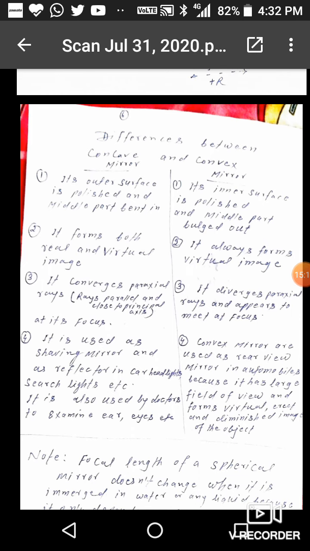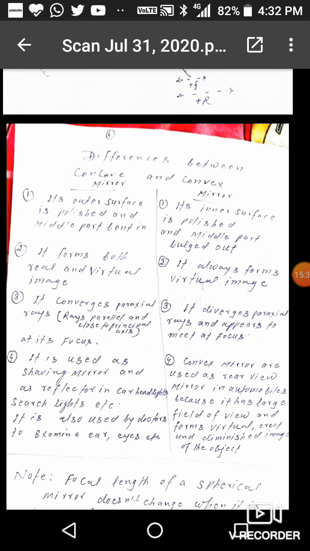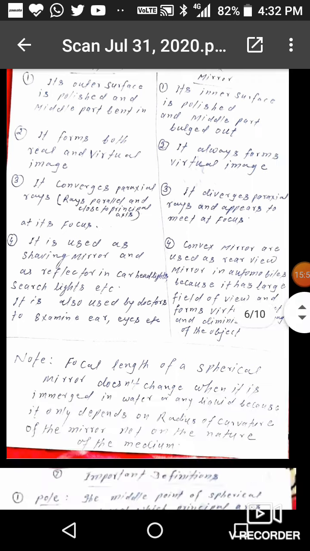Fourth, concave mirror is used as shaving mirror and as reflector in car headlights, searchlight, etc. It is also used by doctors to examine ear, nose, throat, etc. Now, convex mirror is used as a rear view mirror in automobiles because it has large field of view and forms virtual, erect and diminished image of the object.